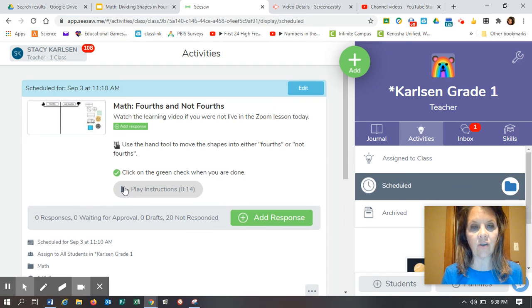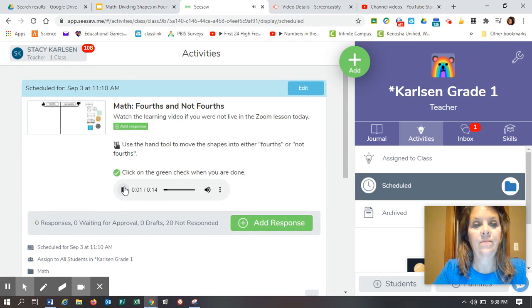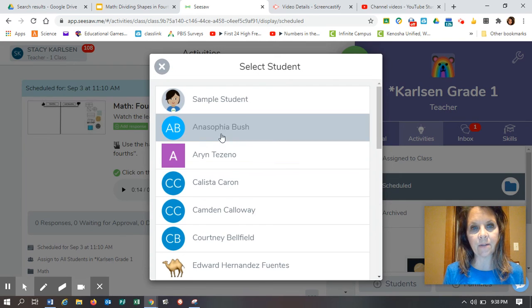Let's listen to the instructions. Watch the learning video if you are not live in the Zoom lesson today. Then click on the green Add Response button. Use your hand tool to move the shapes into either fourths or not fourths. Click on the green check when you're done. Okay, so we're going to be using our hand tool again to move some shapes.